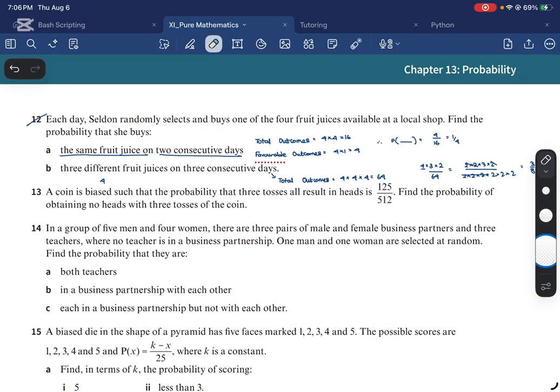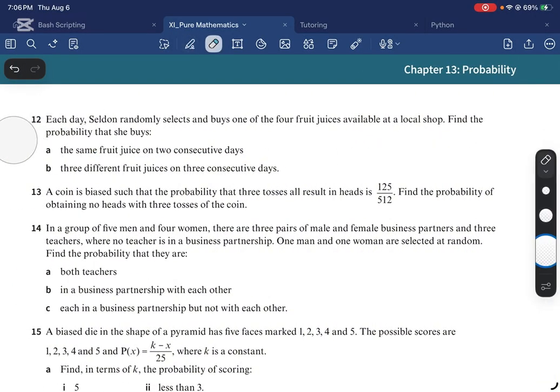A coin is biased. So I'm going to erase this, if that is okay. All right. A coin is biased such that the probability that 3 tosses all result in heads is that value. Find the probability of obtaining no heads with 3 tosses of the coin. All right.